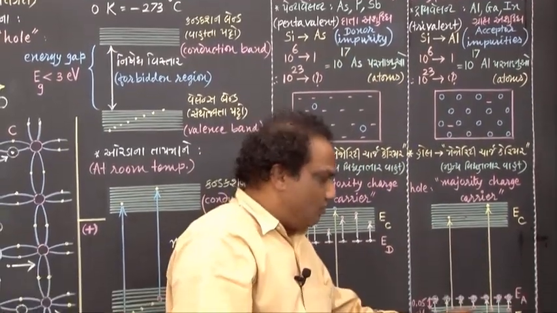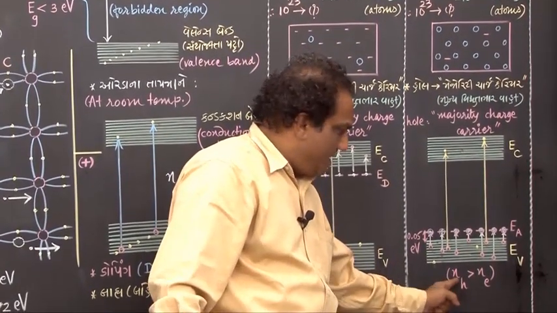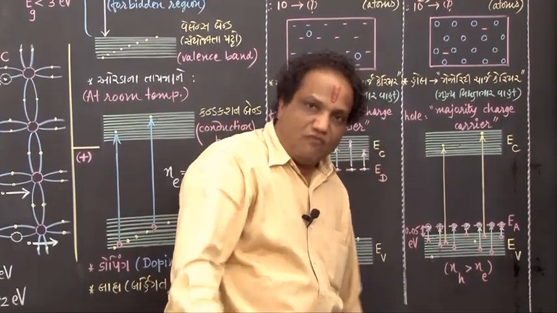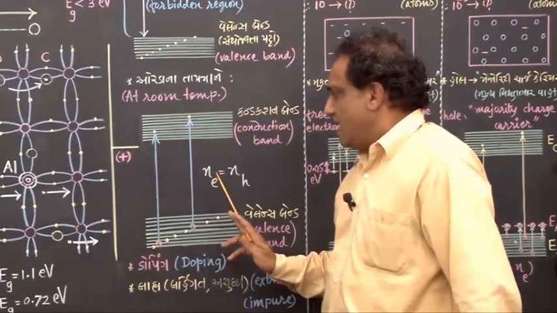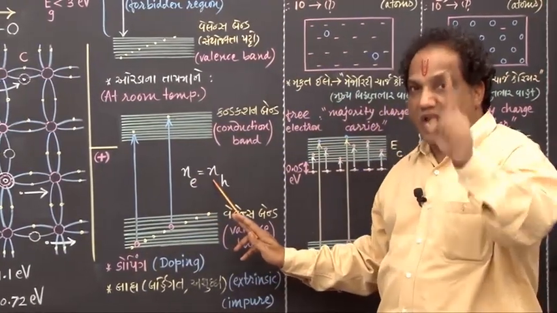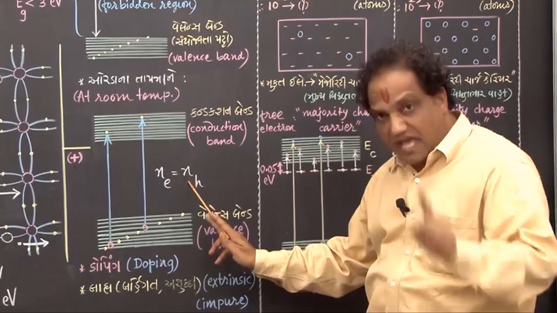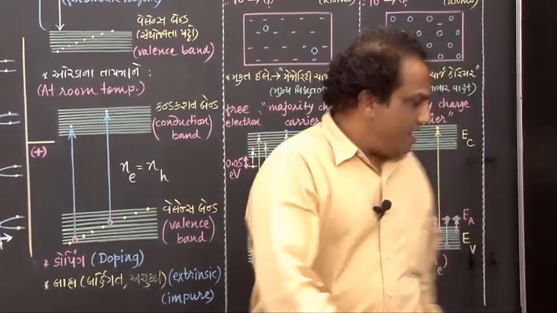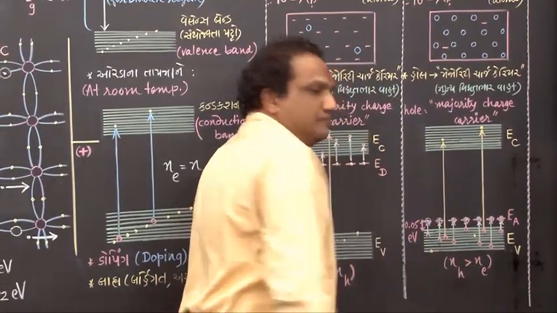And here the number of holes is very large, so hole number density is greater than free electron number density. For pure semiconductor, Ne equals Nh. For N-type semiconductor, Ne greater than Nh, and for P-type semiconductor, Nh greater than Ne. Nh greater than Ne. Got it?